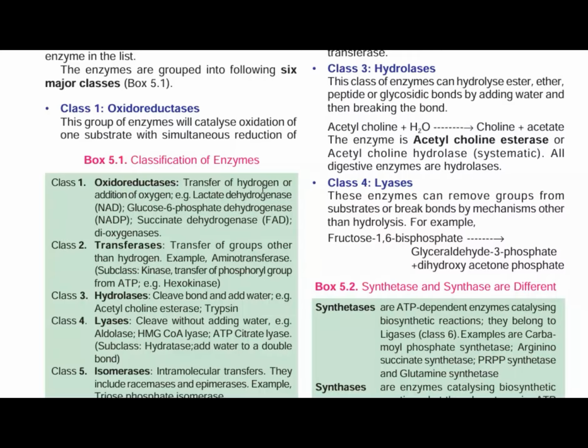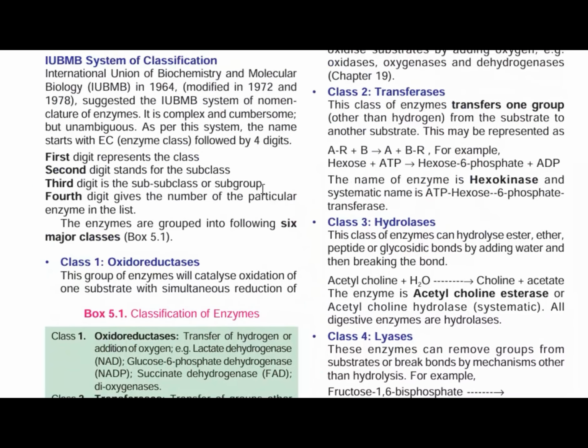The second class of enzyme is called the transferase. Transferases transfer one group from one substrate to another. This is a reaction we want to understand: hexose plus ATP gives hexose 6-phosphate plus ADP. The enzyme is called hexokinase.